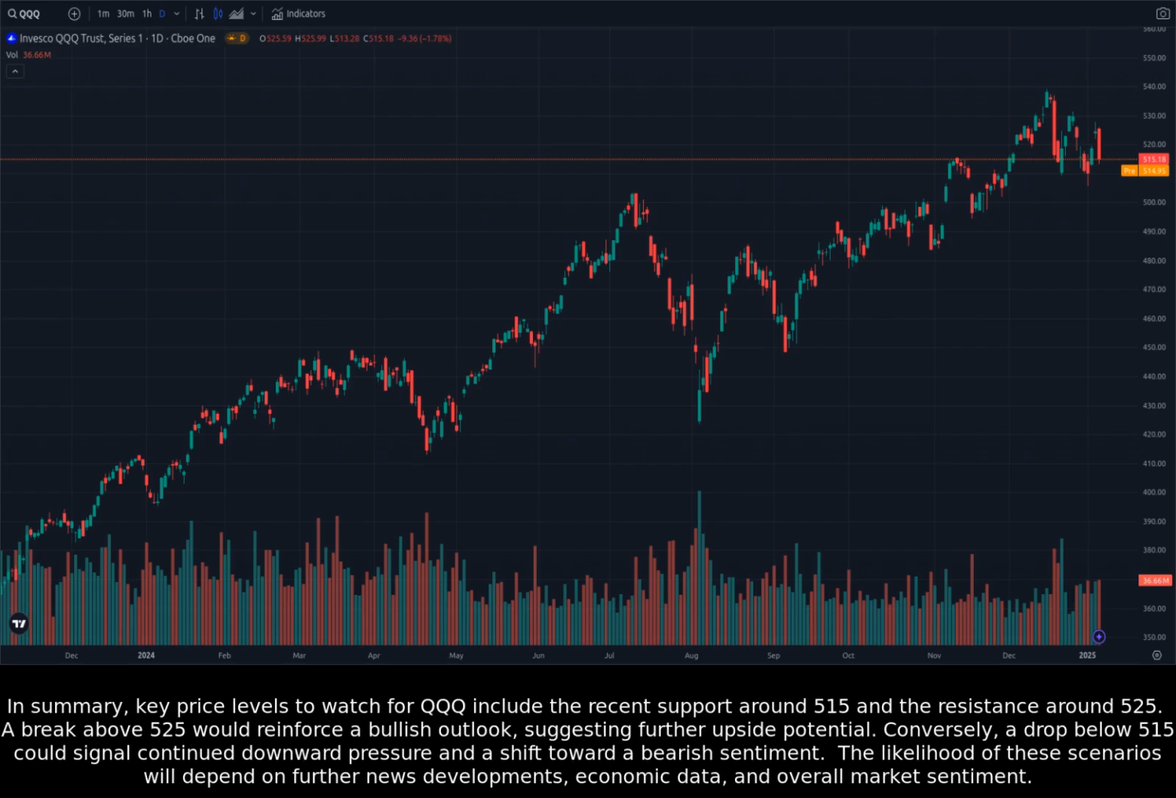In summary, key price levels to watch for QQQ include the recent support around 515 and the resistance around 525. A break above 525 would reinforce a bullish outlook, suggesting further upside potential. Conversely, a drop below 515 could signal continued downward pressure and a shift toward a bearish sentiment. The likelihood of these scenarios will depend on further news developments, economic data, and overall market sentiment.